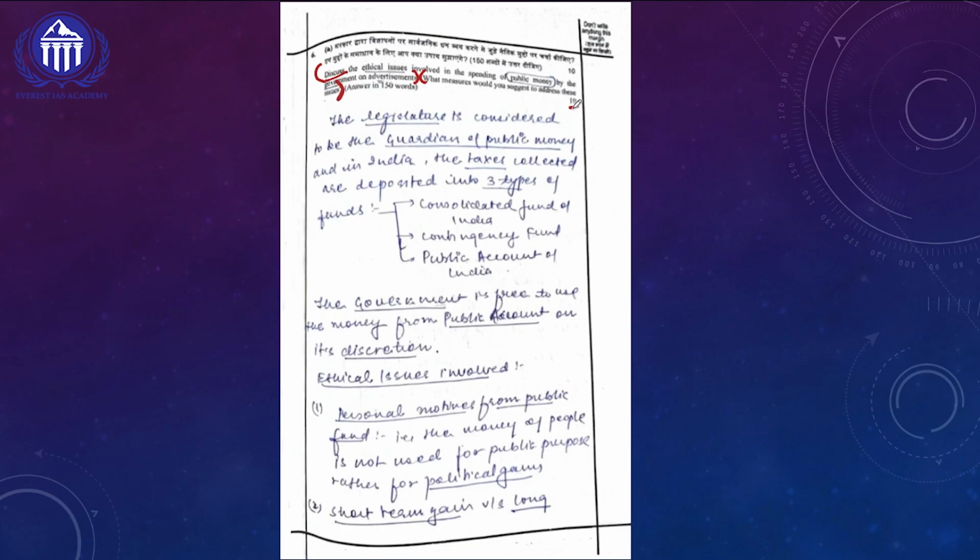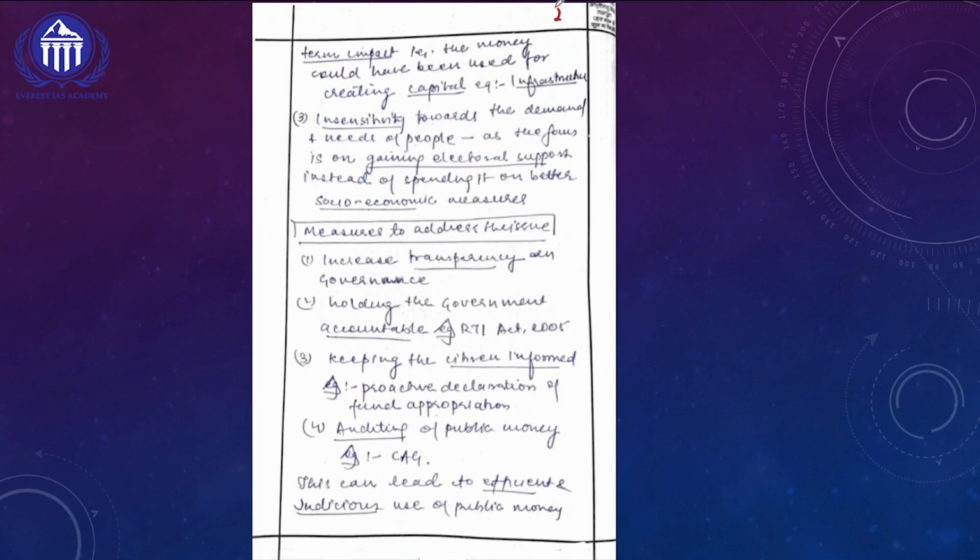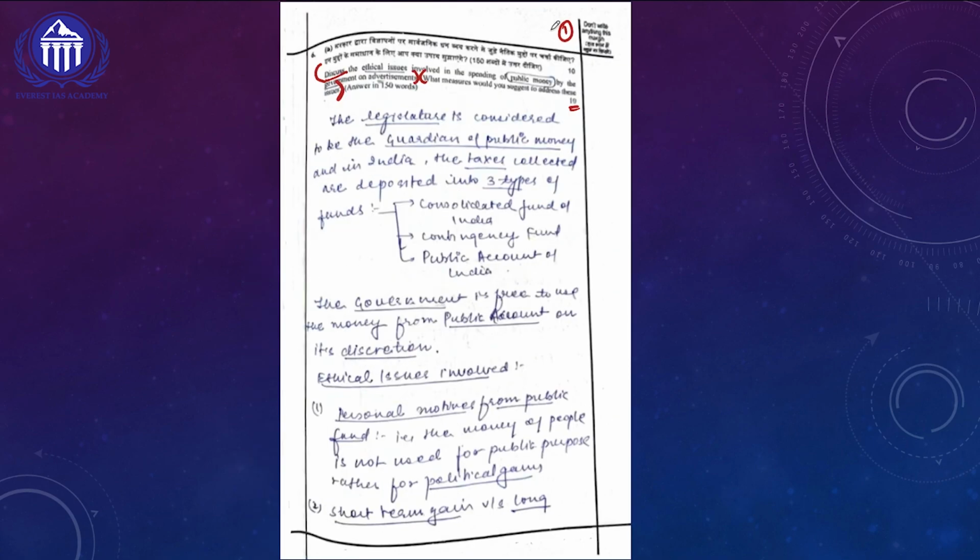So it's a 10 marker question, and we know very well we'll be given 2 pages maximum to write this particular question, and this topper has utilized it very effectively. Not only that, this question is picked from our GS paper 4 ethics component of our syllabus, and in ethics we know very well there are two sections, section A and section B. This particular question is picked from section A theory component of ethics syllabus in GS paper 4.